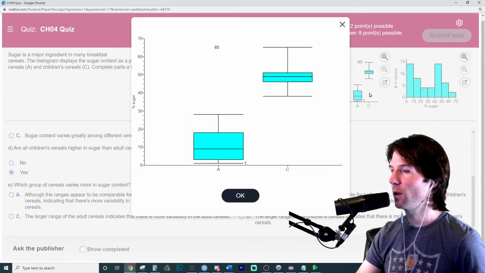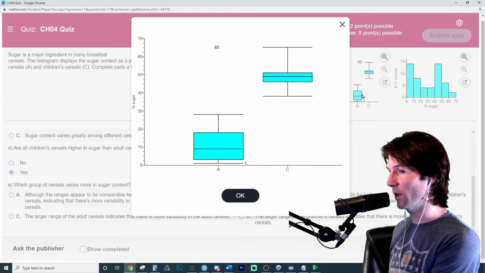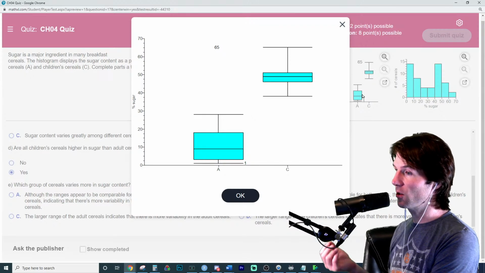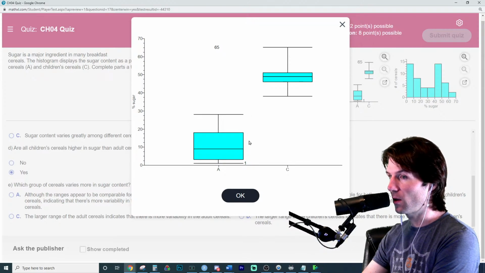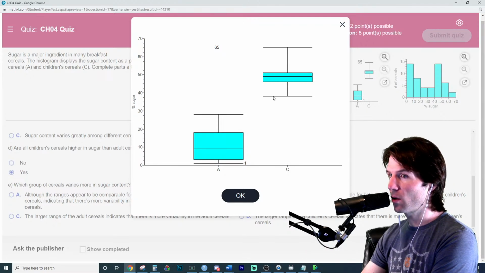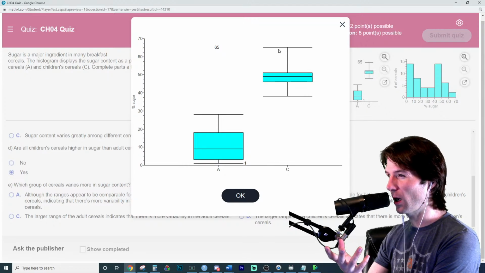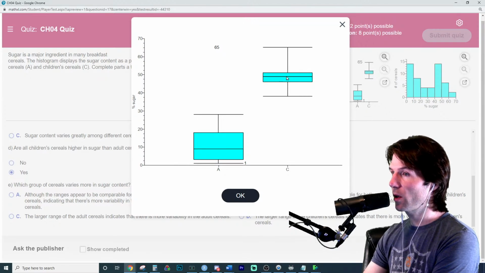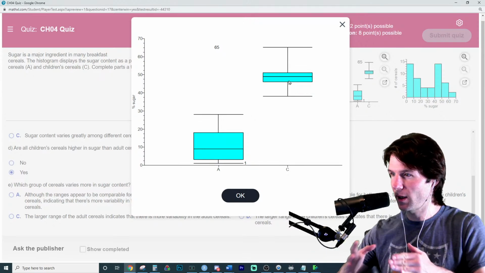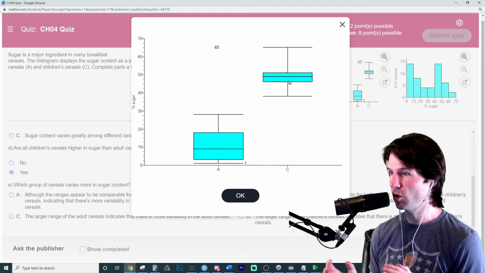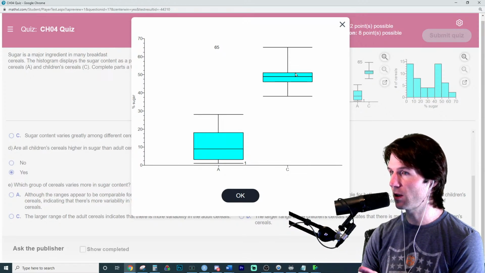Which group of the cereals varies more? When you look at this, variation is considered by two metrics: the range of the data and also the IQR. Those are two measures of spread. The range of this data goes from about 1 to 28, which is a spread of about 27. This data goes from about 37 to 65, which is 27-ish to 28 exactly. But the IQR here is much smaller, indicating that the middle 50% of data is more concentrated. There's a tighter concentration of data in that region, and that shows you how spread out the data is from the 25th to 75th.